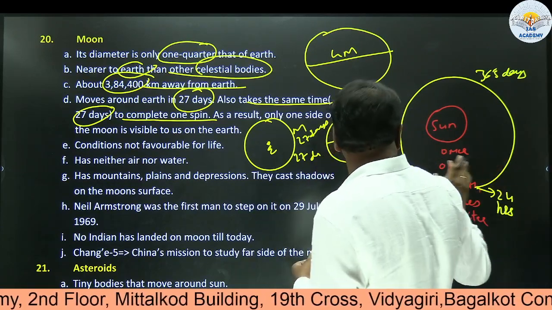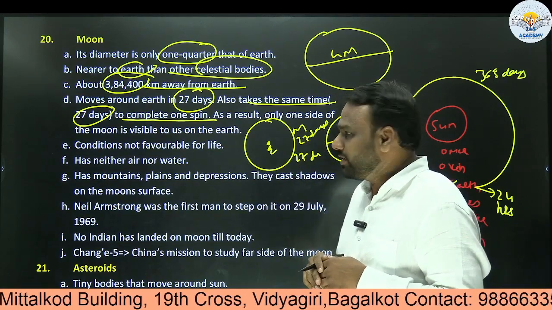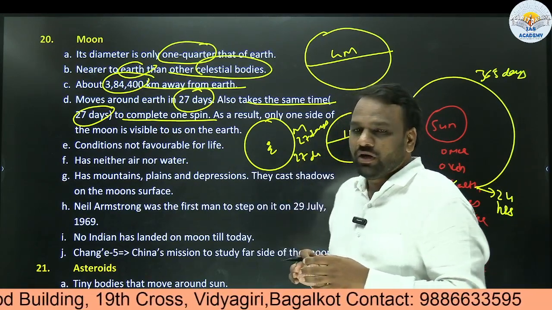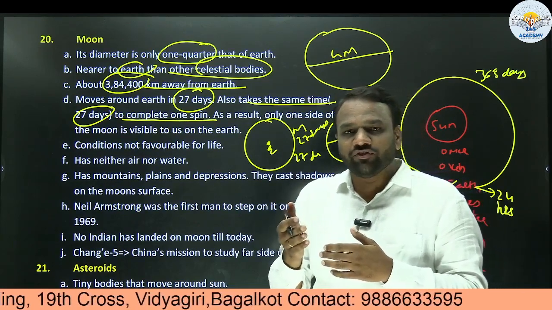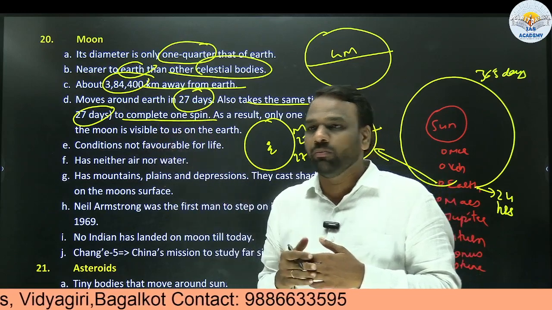So here it is 365 days and 24 hours. Here it is 27 days and 27 days. Because of this, only one face of the moon is visible to Earth. It means we cannot see the other part of the moon.